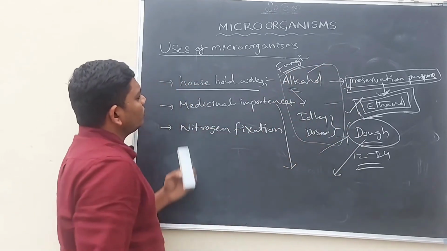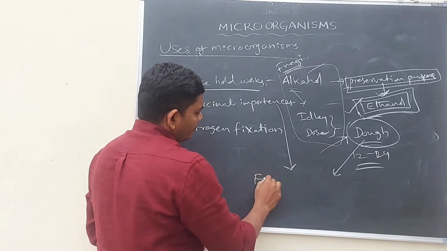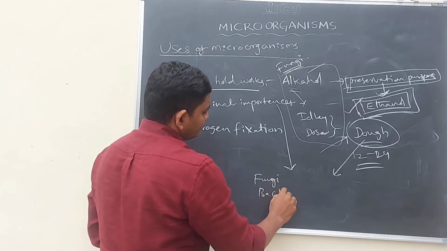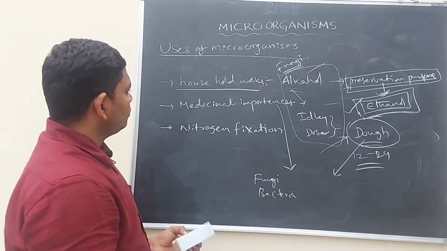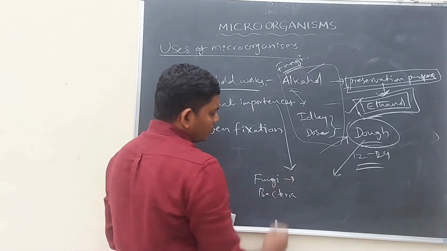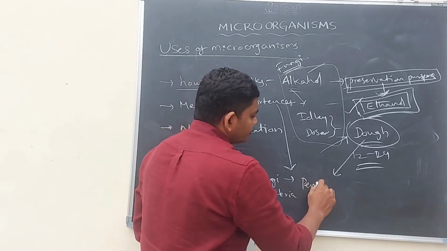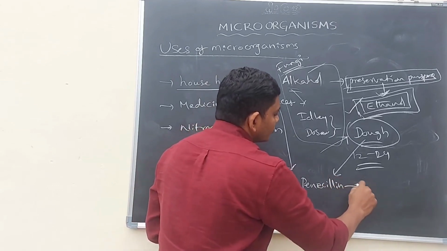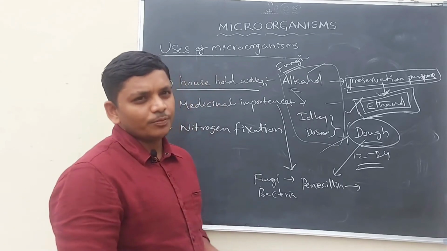Let us discuss medicinal importance. Some fungi and bacteria are helping in the preparation of medicines. For example, as you all know, penicillin is the best medicine for itching and scabies.